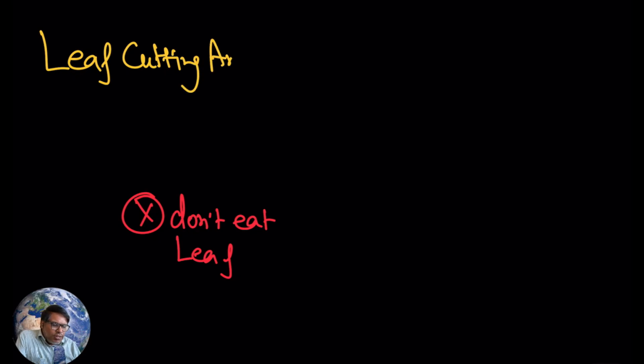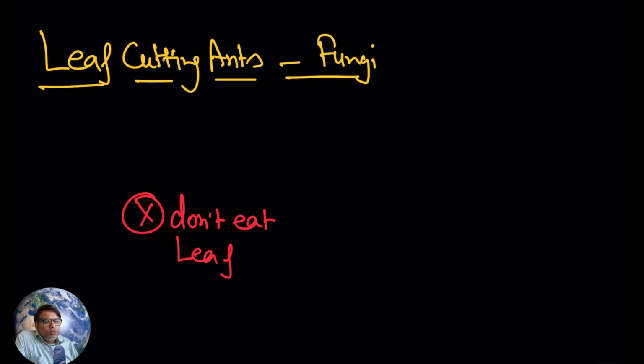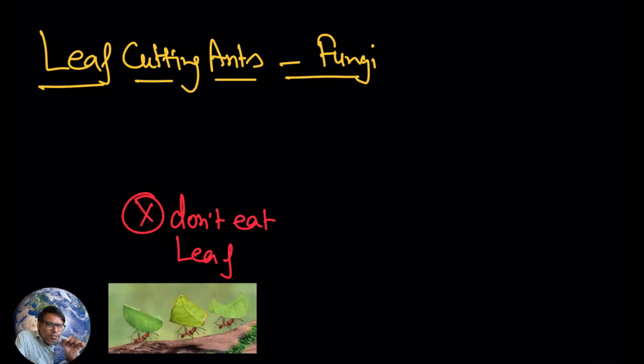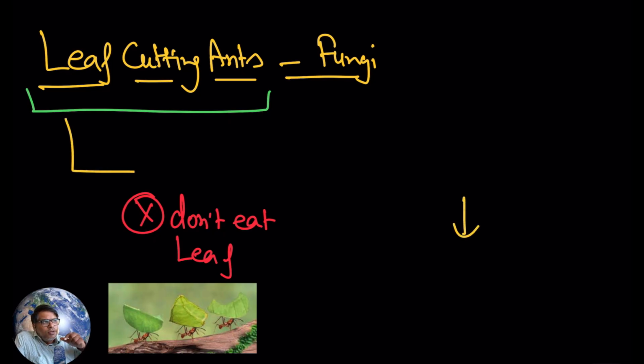Now let us discuss another example. Here I just want to tell you the example of leaf cutting ants and fungi. Now here if you see these ants, these are known as leaf cutting ants, and they actually do not eat the leaf. They will collect the leaf, they will cut the leaf in a proper shape, and they are not going to eat these leaves.